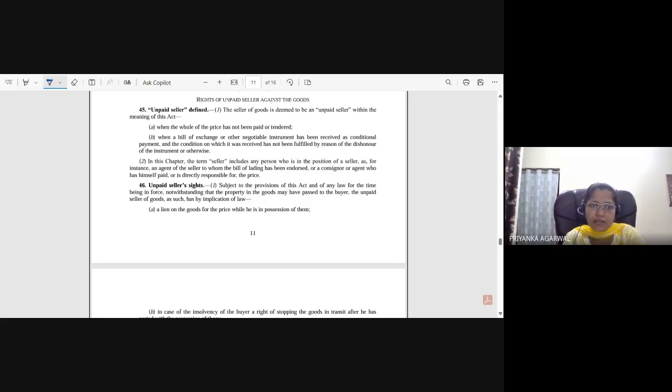Section 46, unpaid seller's rights. Subsection 1. Subject to the provisions of this act and of any law for the time being in force, notwithstanding that the property in the goods may have passed to the buyer, the unpaid seller of goods, as such, has by implication of law a lien on the goods for the price while he is in possession of them. Okay.